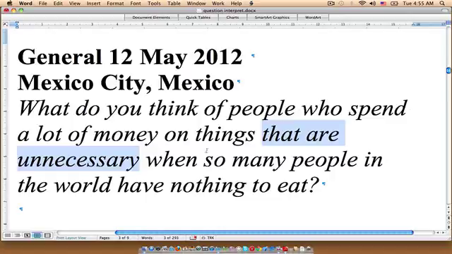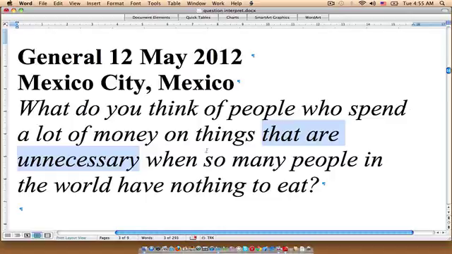So you want to choose the most straightforward way to compose your essay. And for argument essays, just choosing one side of the argument will reduce your chances of making grammatical errors and wording errors quite a bit. So I suggest you do that. So we're going to write an argument essay in response to this.